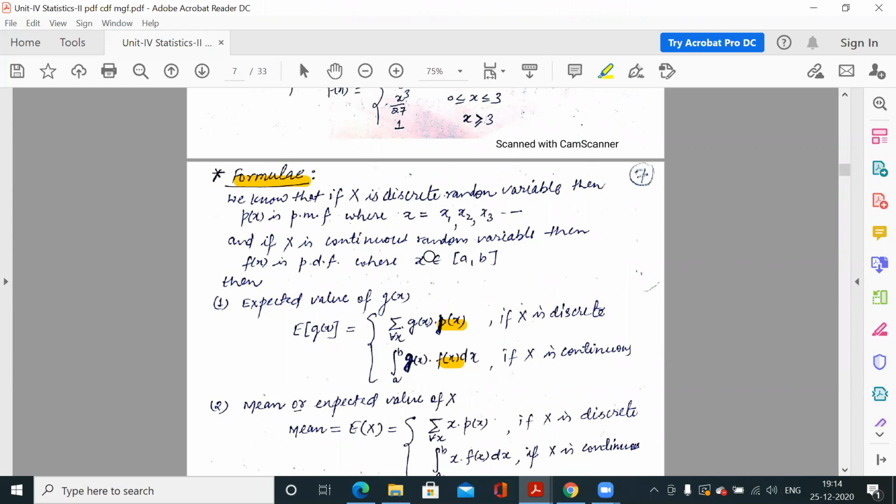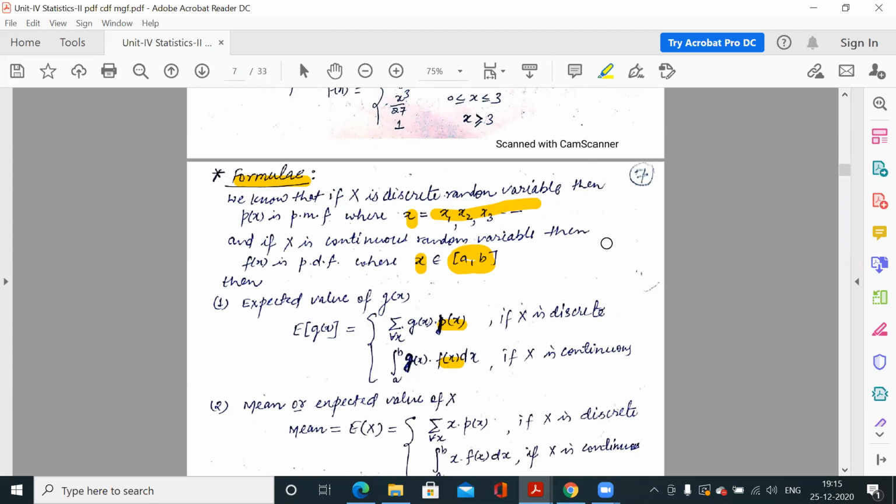So you can observe the x variable. If x takes discrete values, then p(x) would be given to you, and if x is something like an interval, then f(x) would be given to you. So we have now one probability distribution. It may be for a discrete variable or for a continuous variable.